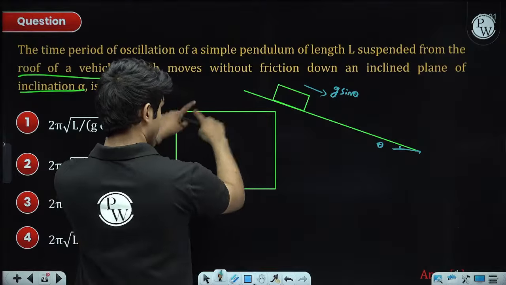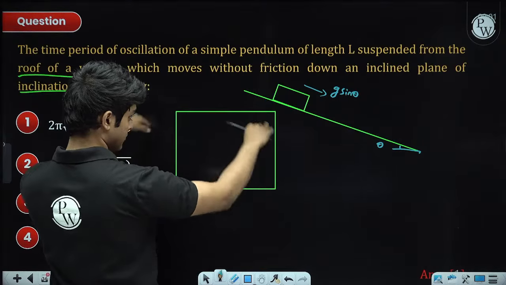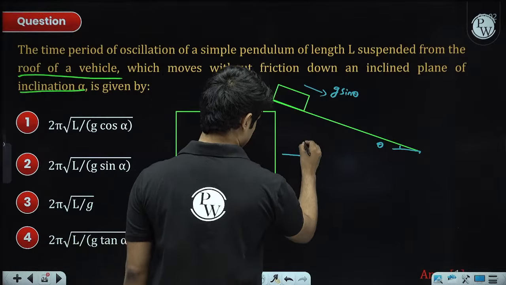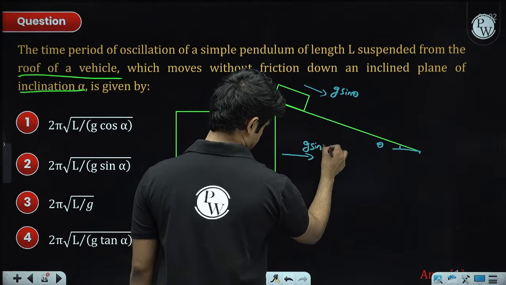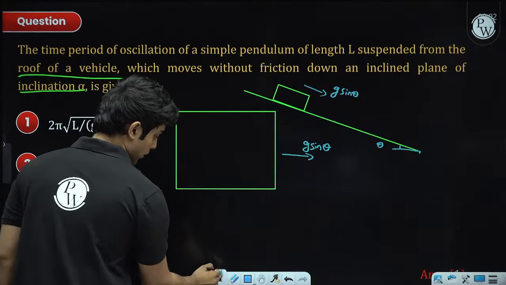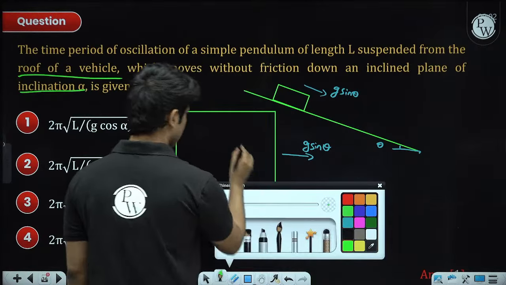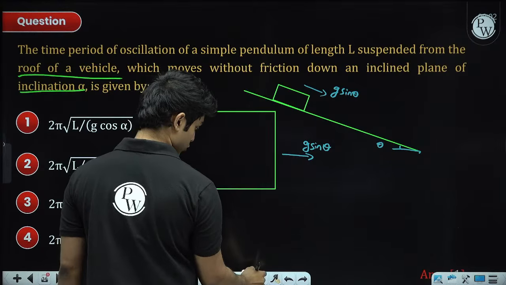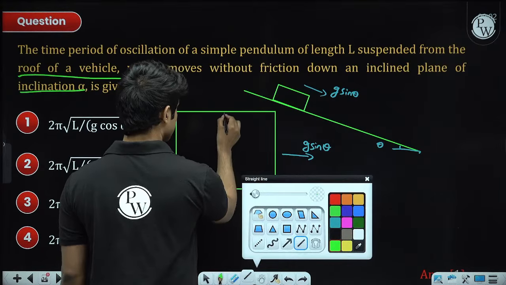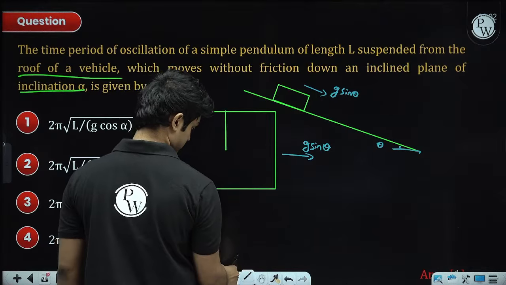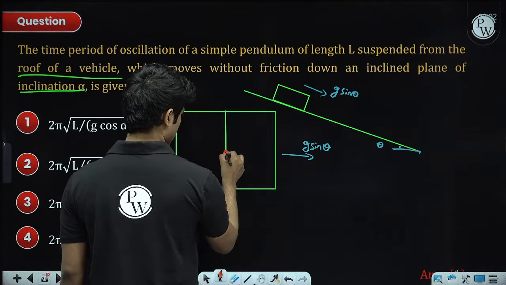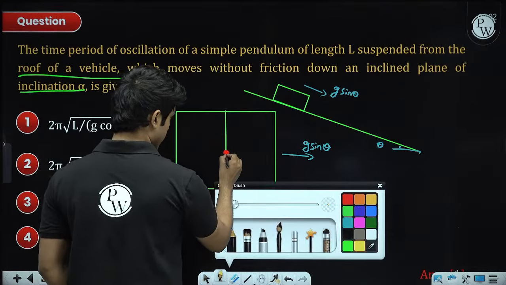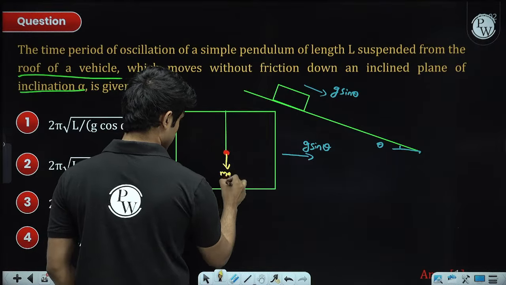Now the thing is, we will draw the picture happening inside the box. So let's say I draw it in the horizontal way. This acceleration is g sine theta. Let's say I hang some mass from the roof of this box, there will be mg cos theta downwards.